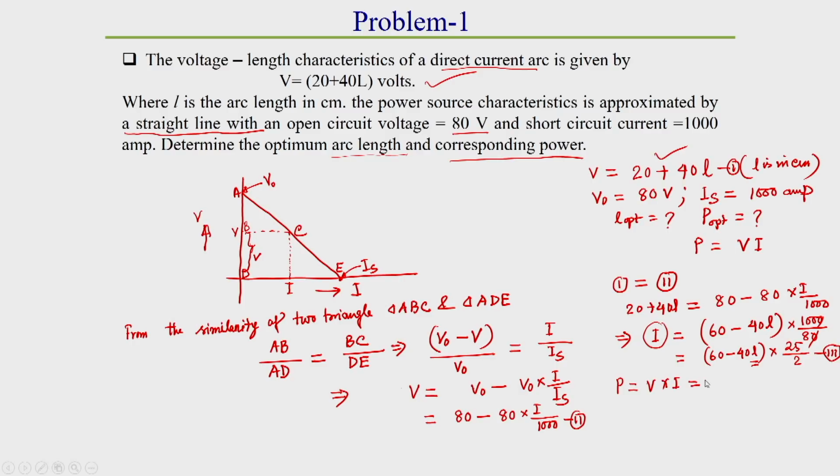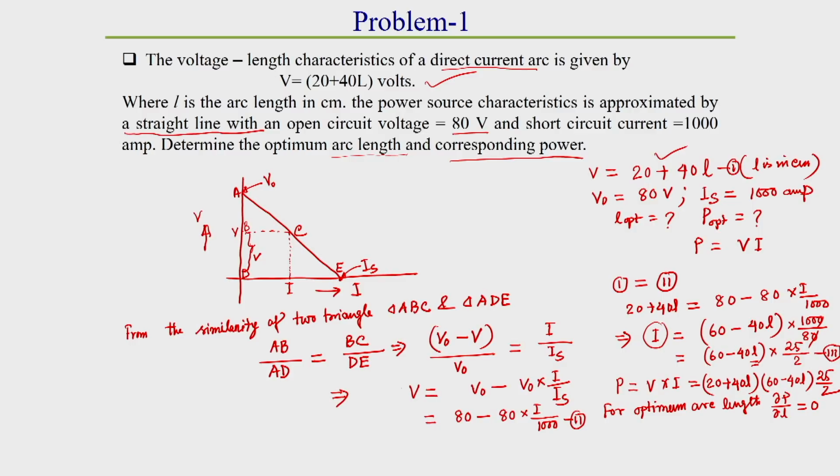So, for the arc power we can write V is equal to 20 plus 40 L, and current is 60 minus 40 L into 25 by 2. Now, for optimum arc length, what we have to do is take del P by del L and make it equal to 0.